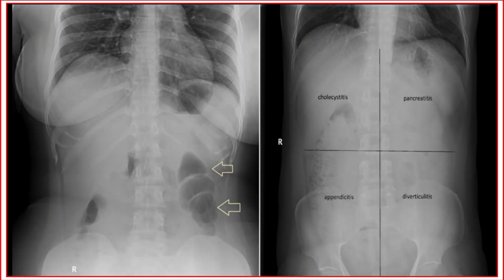In acute pancreatitis, the sentinel loop is seen in the left hypochondrium. In acute cholecystitis, it is seen in the right hypochondrium. And in acute appendicitis, it is seen in the right iliac fossa.